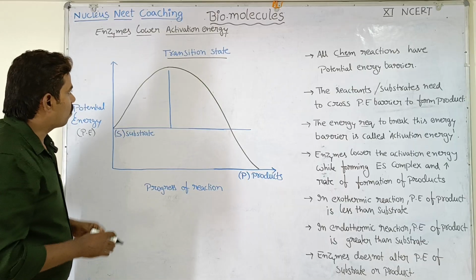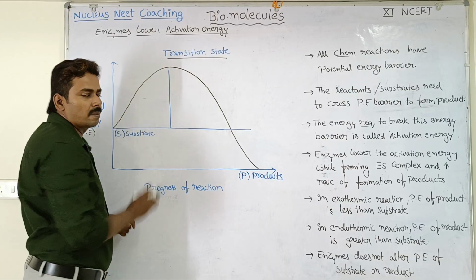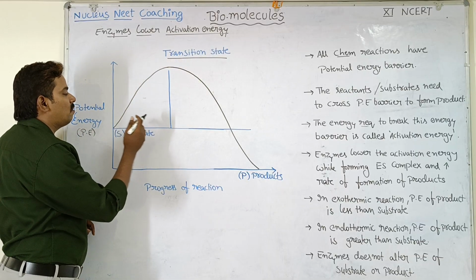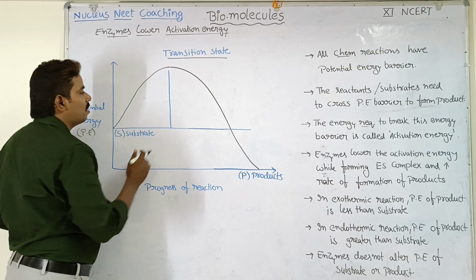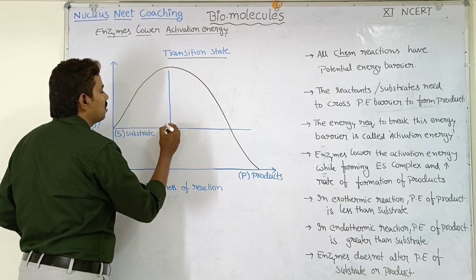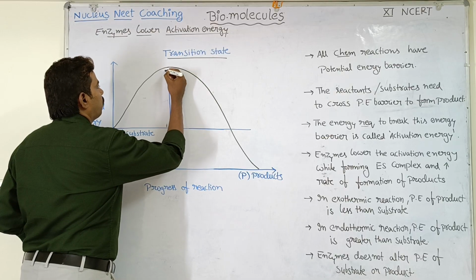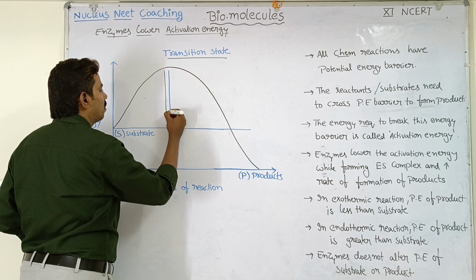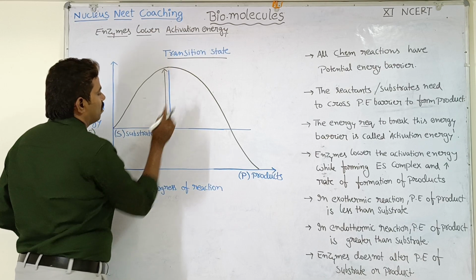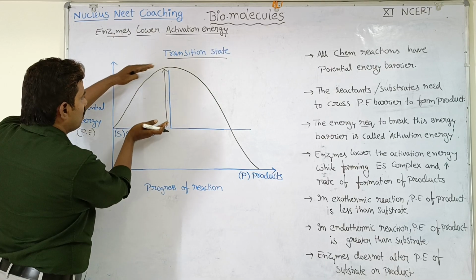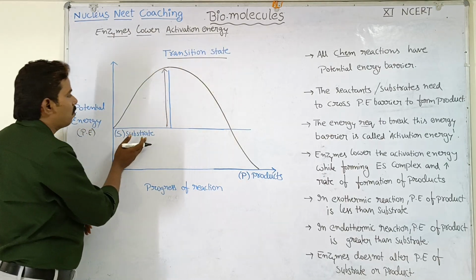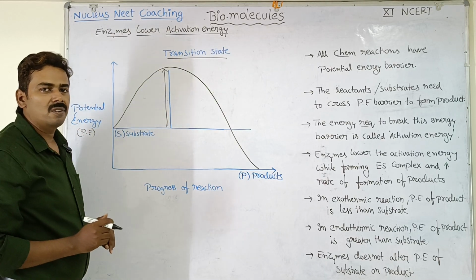Okay, so here what is activation energy? The additional energy which should be supplied to the substrate in order to reach the transition state. So this much potential energy, which is needed by substrate molecules, is called activation energy.